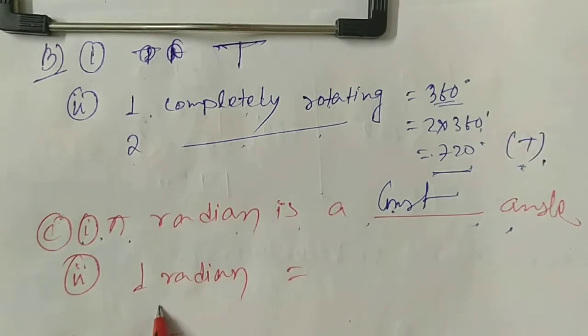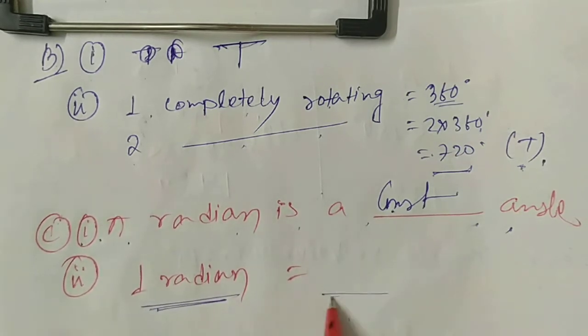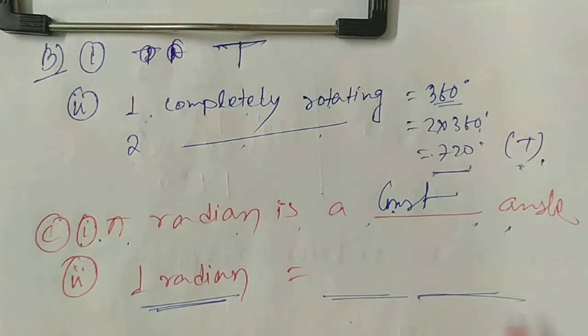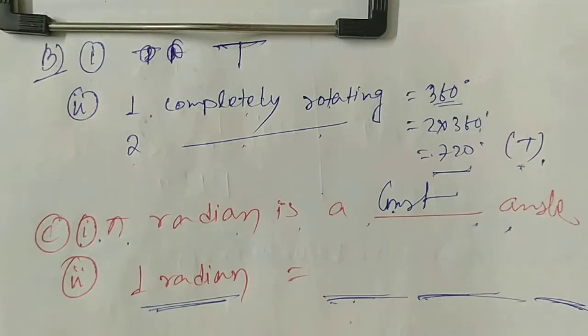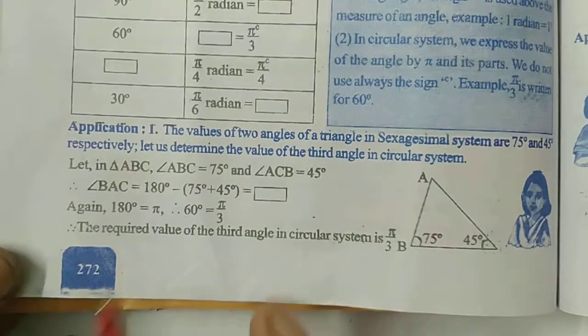Next, question number 2: convert this 1 radian in sexagesimal system. Sexagesimal system means convert this angle into degree, minute and second. For this calculation, everyone see the example. The example is in your maths book, on page number 720.